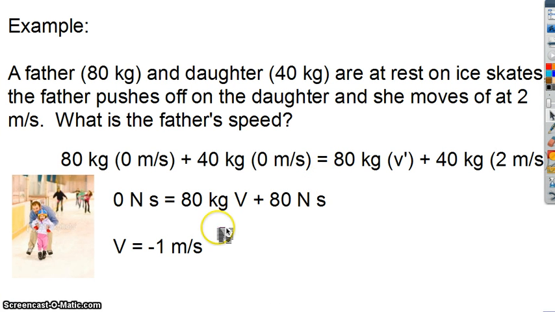So this is just one example problem. We'll work a few example problems in class, and then you'll do more in homework and more in labs to practice this. But this should be enough to give you a good start for how to do momentum.